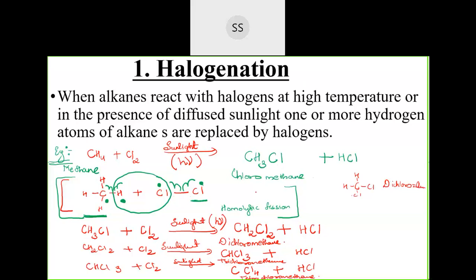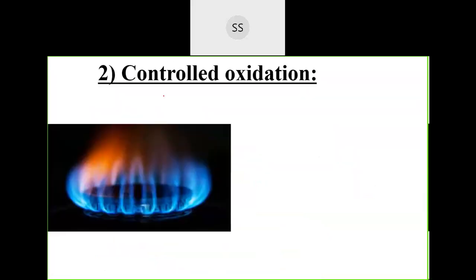Okay, next. This was the first chemical property, halogenation, where halogenation is nothing but a substitution reaction, which we did just now. Okay, next one. The next reaction is controlled oxidation.